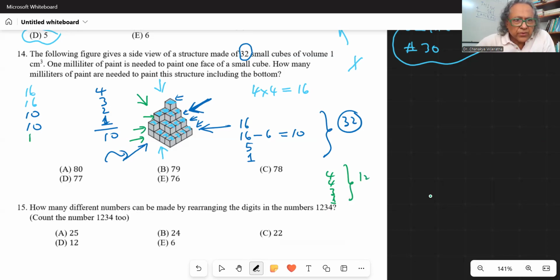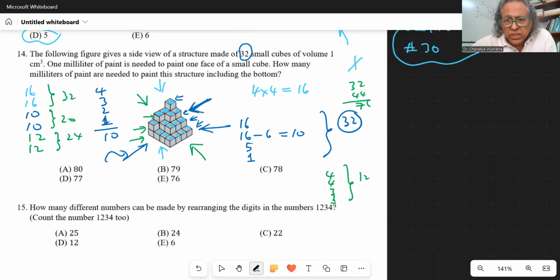So 12 faces, right? And even from this side, 12, we don't need to paint and count 12. So how many? I'm going to add in blocks: this is 32, and this is 20, and this is 24. So 24 plus 20 is 44. The 44 plus 32 is 76. The answer is 76. Okay?